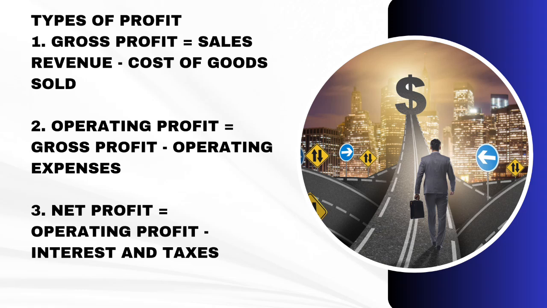Now let me tell you the meaning of the types of profits. Pay attention carefully. I'm going to start with gross profit. This is the excess of sales revenue over the cost of goods sold. It shows the total profit before deducting all the expenses. Gross profit is determined in the trading account. Let us move on to the net profit. That is another type of profit. Net profit is the excess of gross profit over the total expenses of the business at a given period. This is the real profit of a business. It is determined by preparing the profit and loss account.